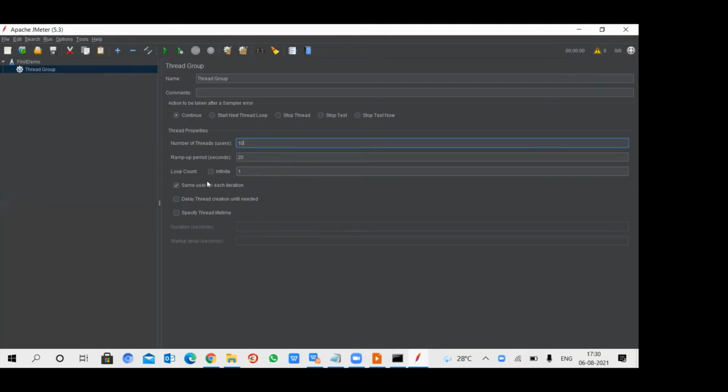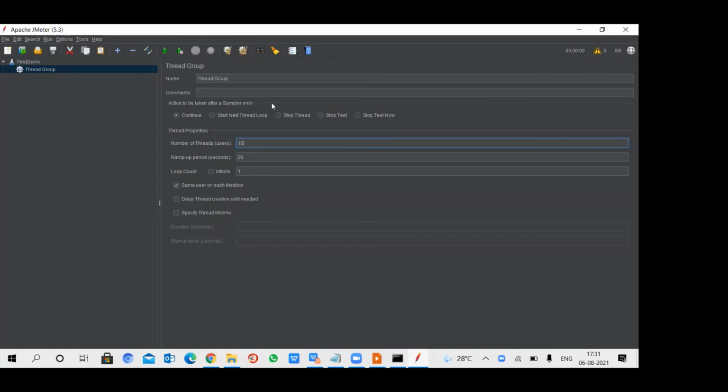Any doubts here? Actually, this is the main part. Here we need to specify how many users are hitting our server. After that, we need to specify some URLs to hit the server, right? The thread group simulates the user request to the server.